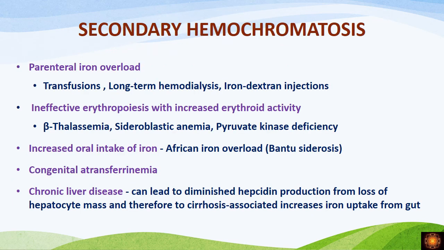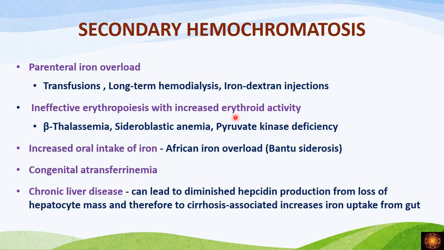And secondary hemochromatosis, here the causes we have is parenteral iron overload. If the person receives more blood transfusions, iron dextran injections or long-term hemodialysis, he may develop iron overload. And if the patient has ineffective erythropoiesis with hemolysis, as in beta thalassemia, sideroblastic anemia, and pyruvate kinase deficiency, you have ineffective erythropoiesis but the lysis is more. So lots of iron is released into the circulation, but that amount of iron cannot be utilized in erythropoiesis, so the iron starts depositing.